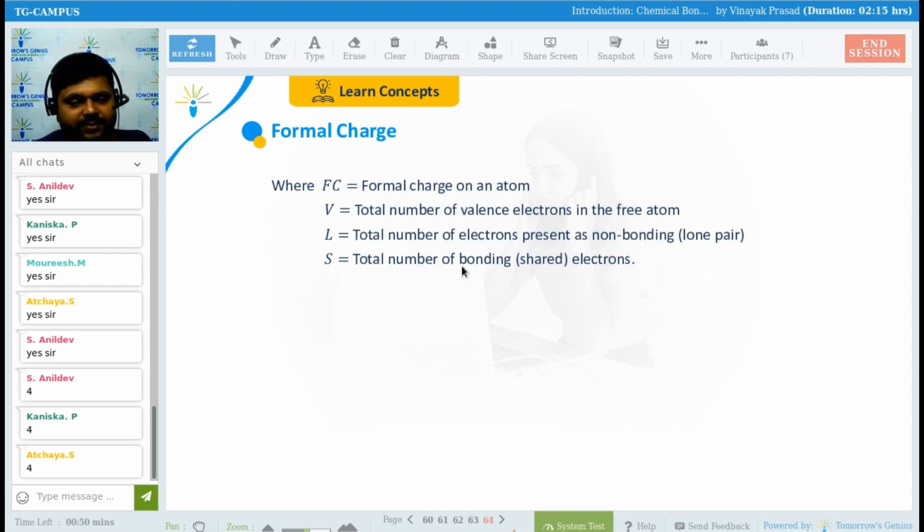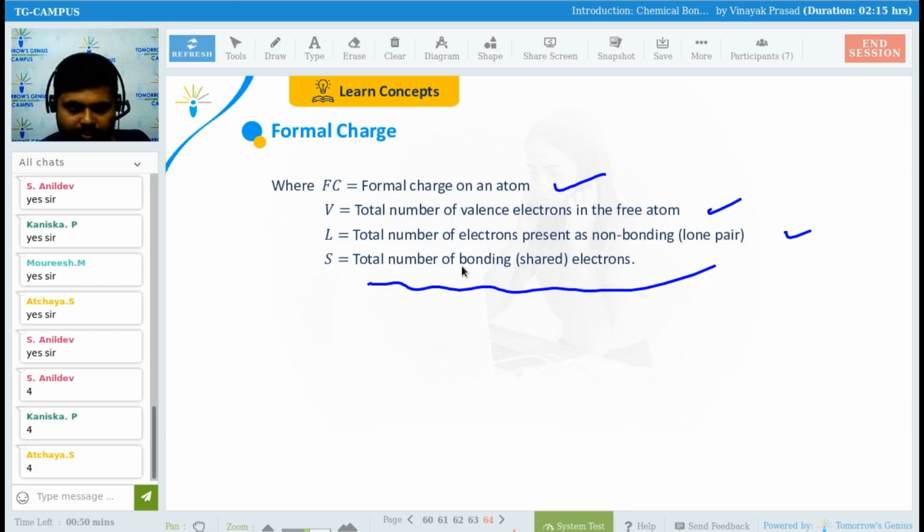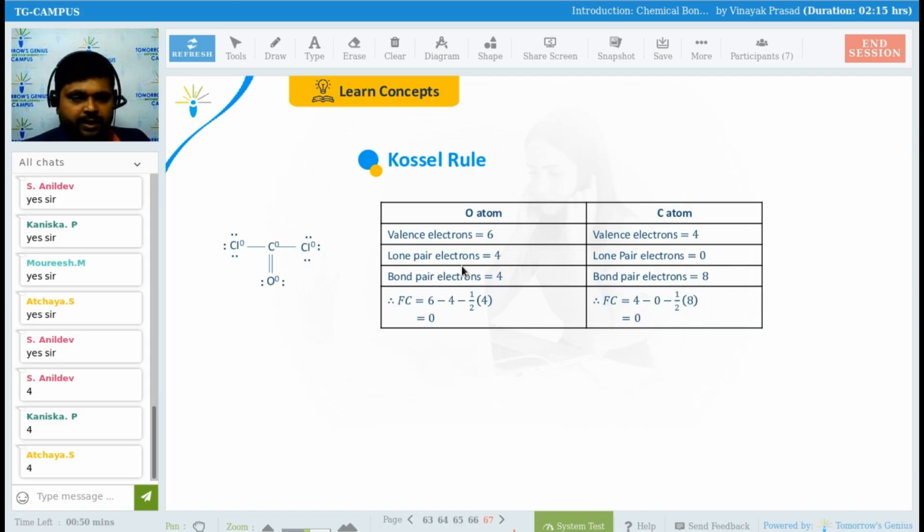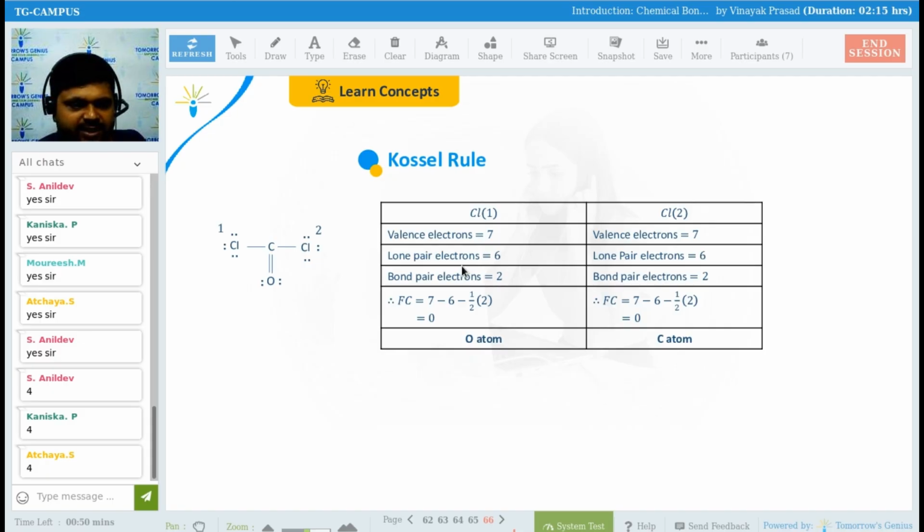So these things that we have seen, FC means formal charge on atom, V is total number of valence electrons in the free state, L is total number of electrons present in the non-bonding lone pair, and S is total bond pair. But don't look at what I'm saying. I'm giving you one compound first. See here. If I have to find the formal charge in this chlorine, and in this chlorine also. In this chlorine, let's suppose if I have to find the formal charge, what I have said is V, B, D, right?